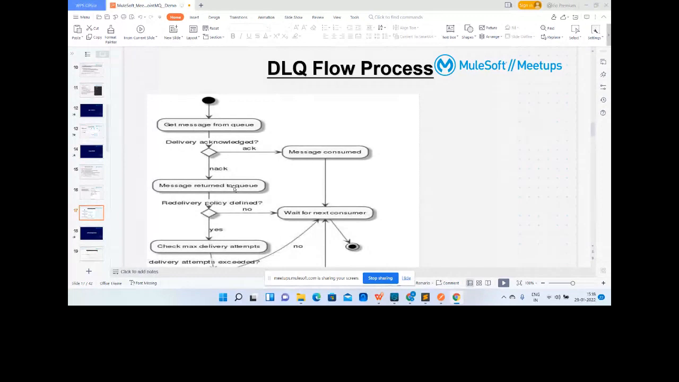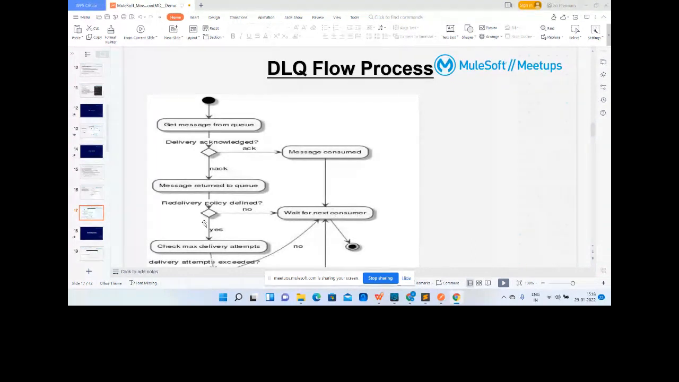And now the service will check whether we have defined any redelivery policy, or is there any DLQ assigned to it. Yes, it is assigned. Okay, so is there any redelivery policy we have defined? Yes, we have defined. Let's say we have not defined, that means there is no attempt to be done. The message will just sit back in the queue status and wait for the next consumer.